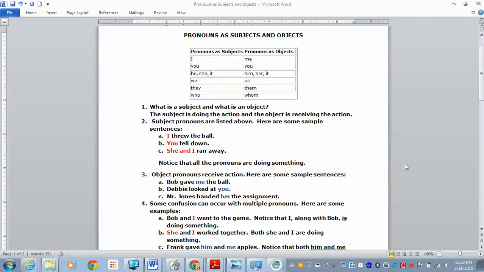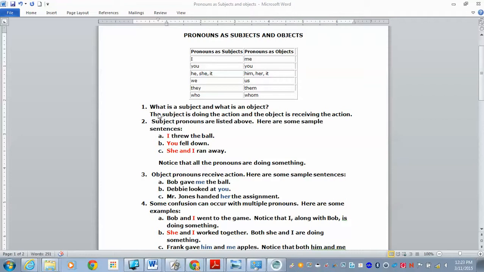This is a short lesson on pronouns as subjects and pronouns as objects. If you were in class when we discussed this, this is what I spent some time talking about, using a pen, giving a pen to someone, and having them give it back. This is the formal lesson.